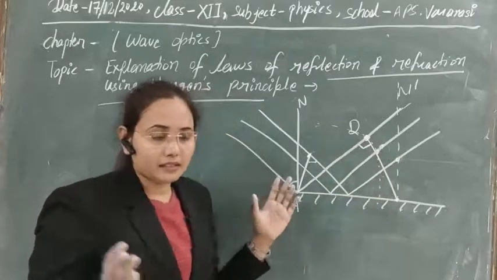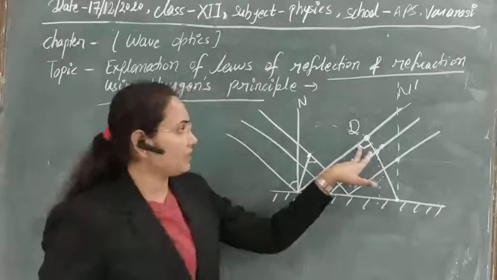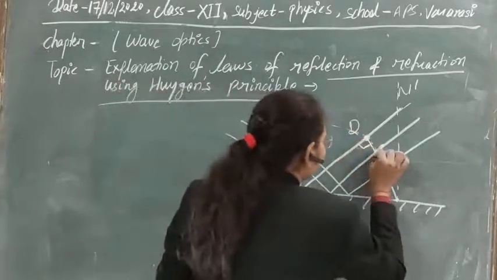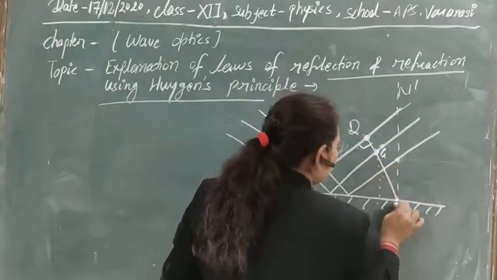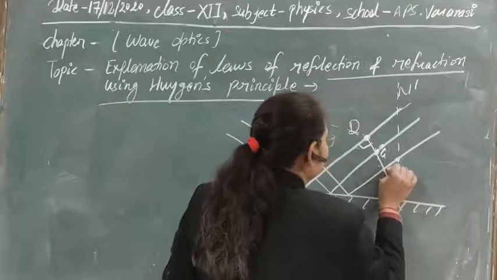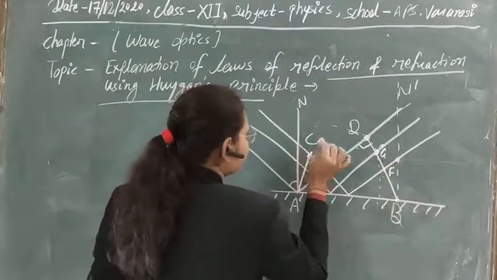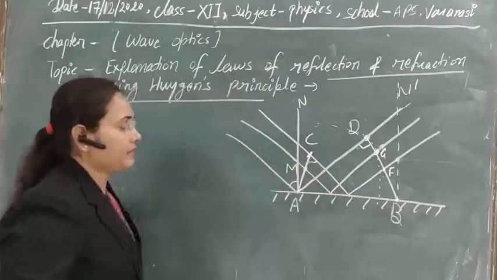So there is always a 90-degree angle between tangent and radius vector, so I think there is no confusion in that. Let's denote this point by G, this is B, this is F, and again let's denote this by C. This is also a point, you can denote it by M, clear?